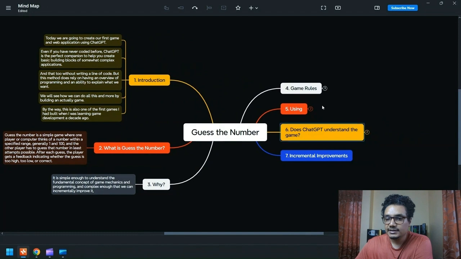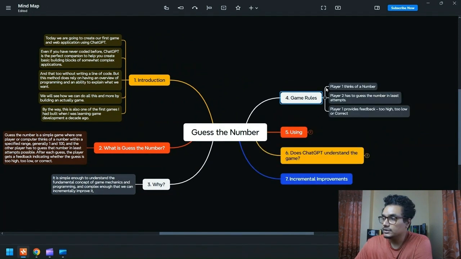And there are just 3 key rules to our game. The first rule is player 1 has to think of a number. The second rule is player 2 has to guess the number in the least number of attempts. And there has to be a mechanism for player 1 to provide feedback to player 2, whether the guess was too high, too low, or whether it was correct.